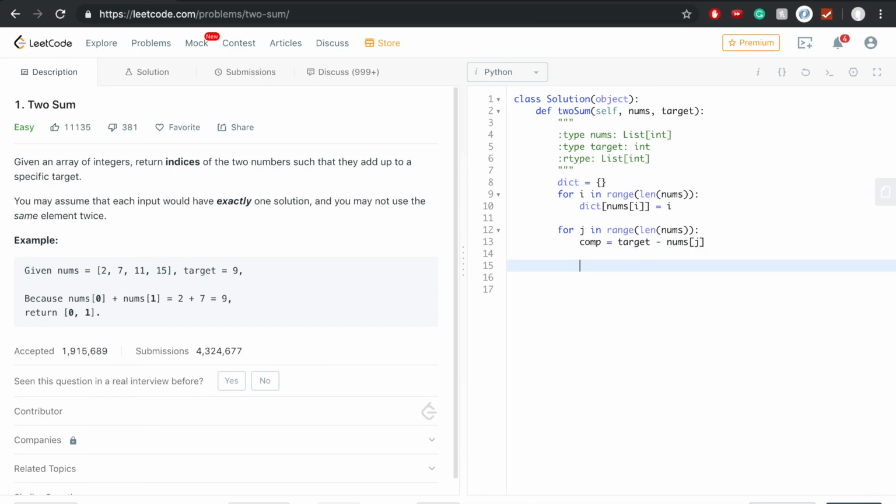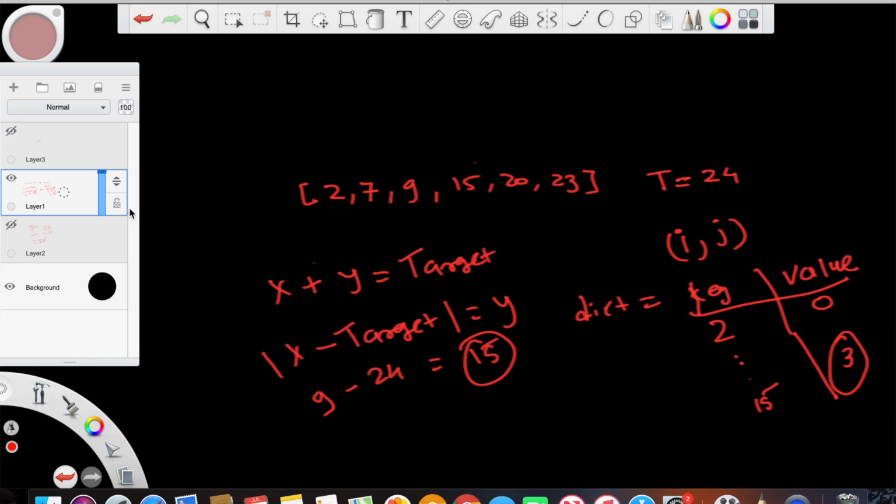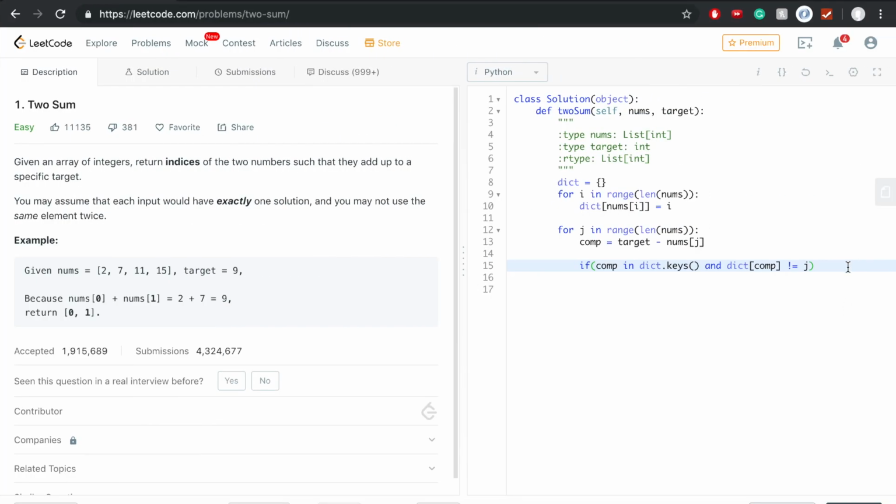So that's where we're at, and we say, okay, if complement is in dictionary dot keys. Now we say, okay, if our complement is in dictionary, and remember another thing, remember we got to make sure the indices of that complement is not equal to J. So remember those things when I told you we can't have I and I to be the answer, right? So that's what we're trying to look at.